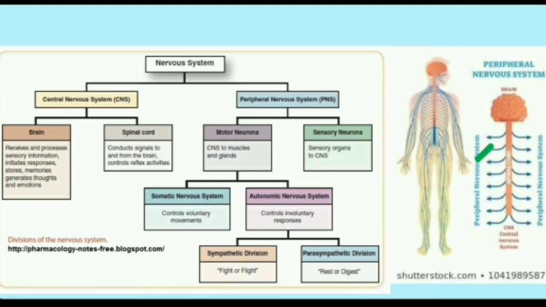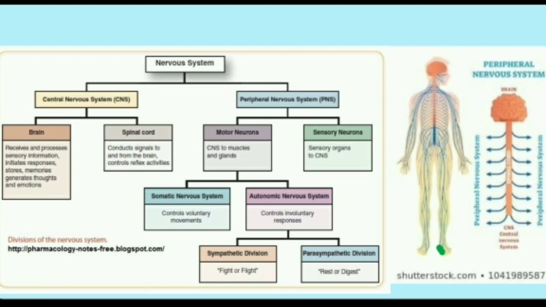Without the electric wires, the electric bulb cannot light up, okay? So these wires, this peripheral nervous system, are very important for carrying the signals. The electric wire carries the signals and gives them to the electric bulb so that the bulb can light up.